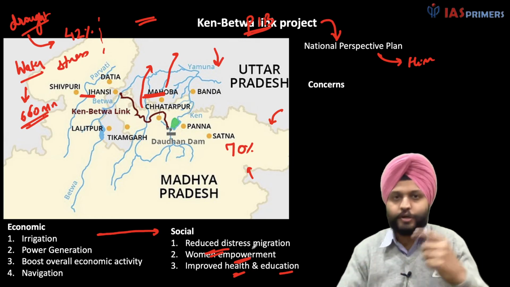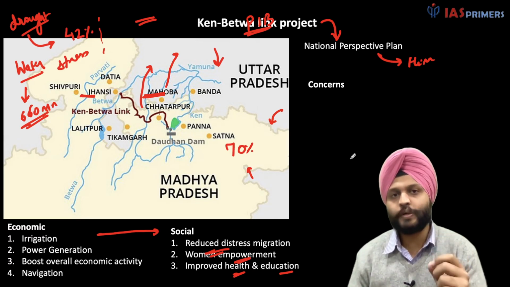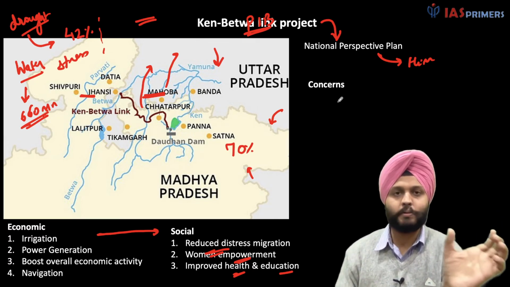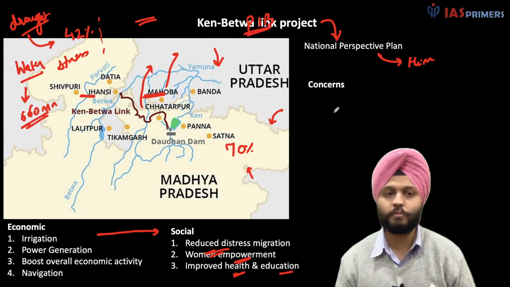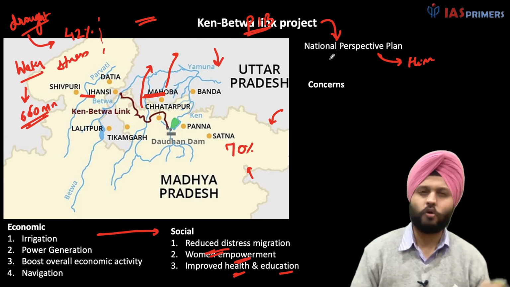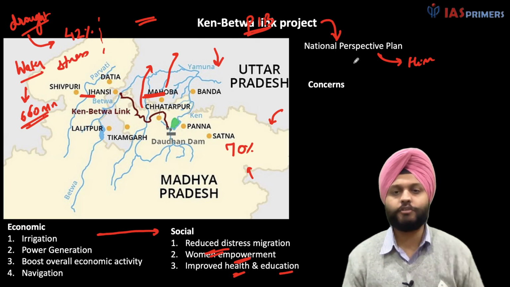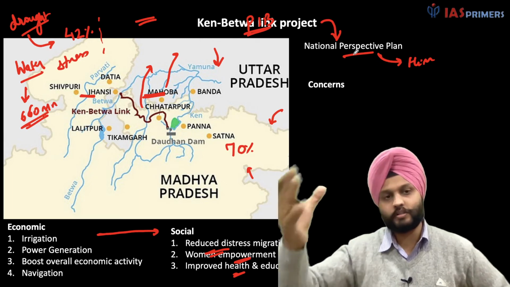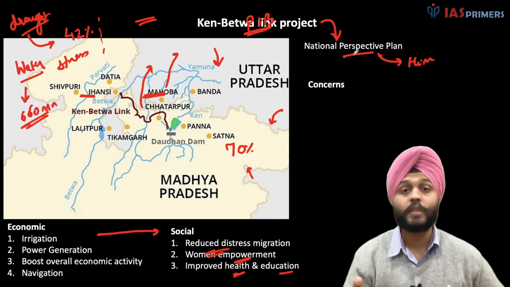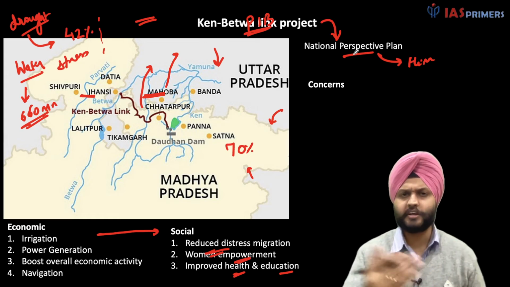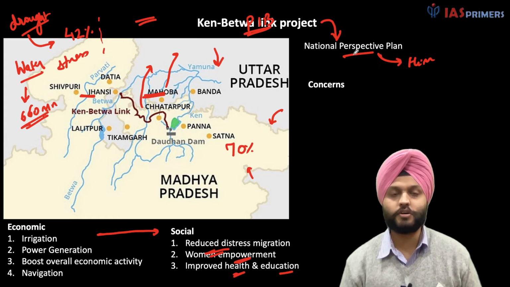So now just recall the question over here. What we need to know is, we need to connect the viable solution to the interrelated problems that you have over here. And you can always take a screenshot, or you can just refer to this again, the National Perspective Plan for Interlinking of River Waters. You can start with that, then mention the benefits. Now comes the concerns associated, right? The question said critically examine. So what are the concerns?